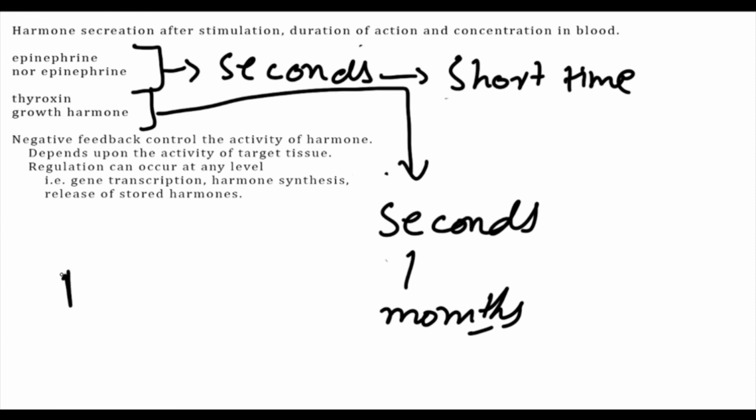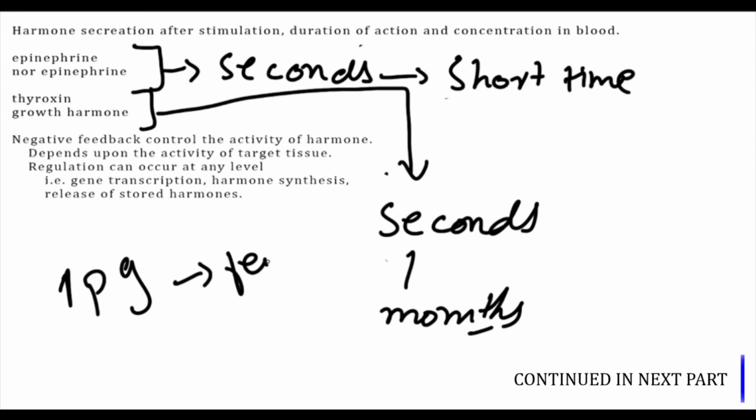Now the concentration of hormone within the blood ranges from 1 picogram to almost a few milligrams. That is, only a small concentration of the hormone is required for its proper action.